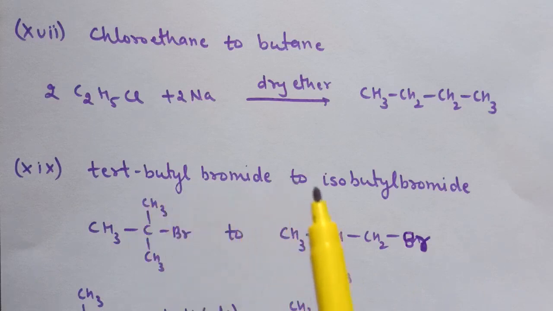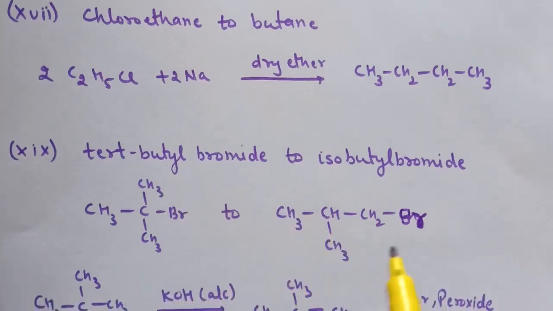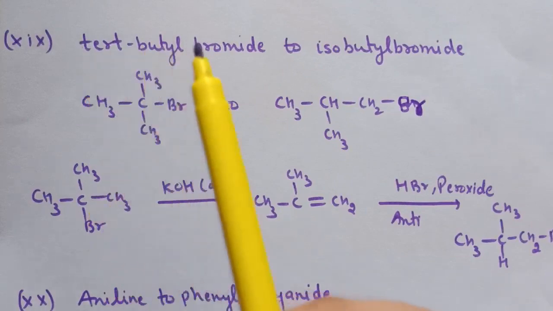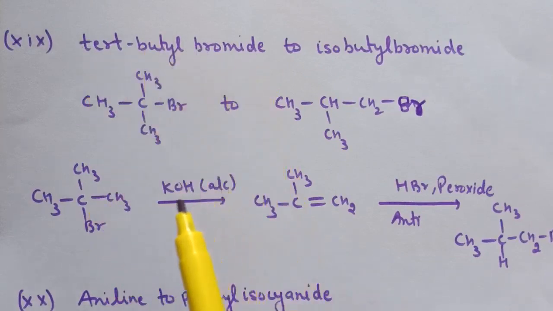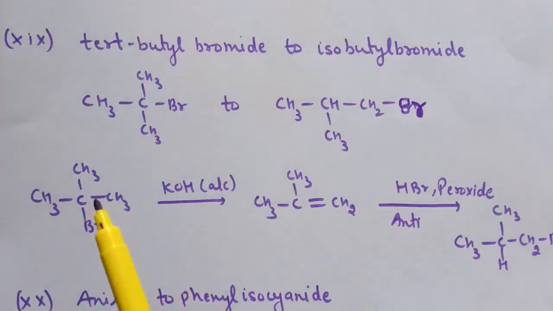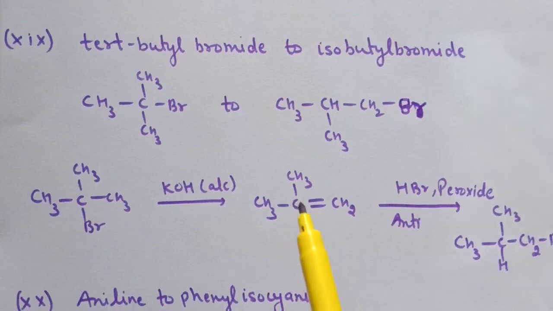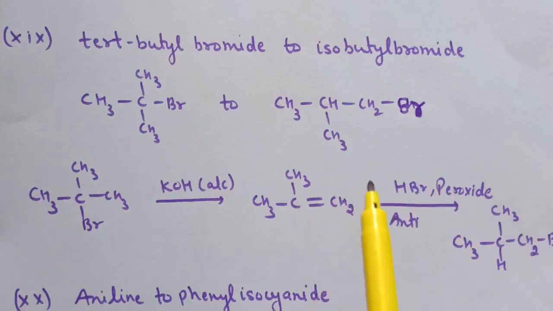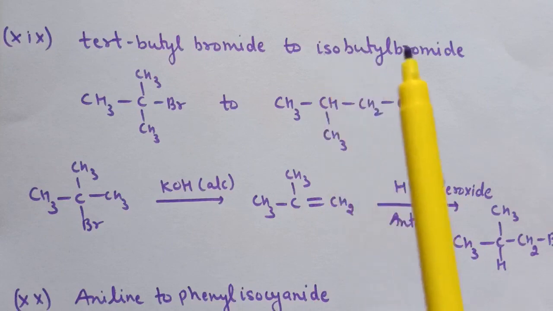Next is 19th, tertiary butyl bromide to isobutyl bromide. This is the structure for tertiary butyl bromide and this is isobutyl bromide. First step is reaction of tertiary butyl bromide with alcoholic KOH. Elimination reaction takes place and alkene is formed. Reaction of alkene with HBr in presence of peroxide. So HBr adds according to anti-Markovnikov's rule and here we are getting isobutyl bromide.